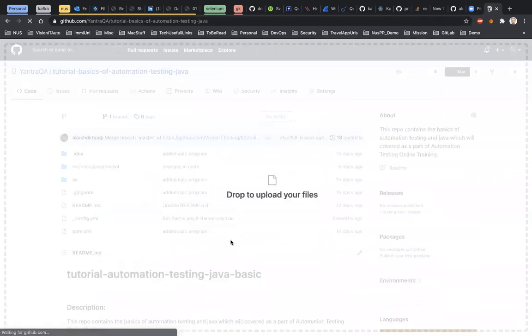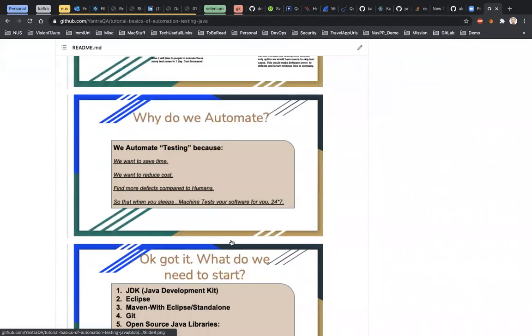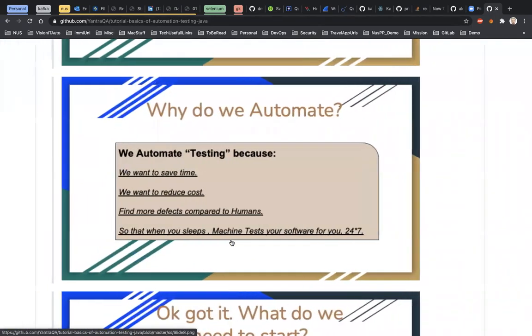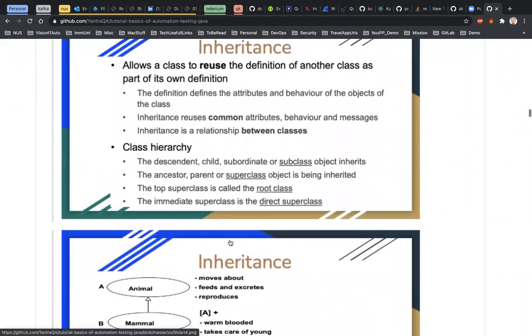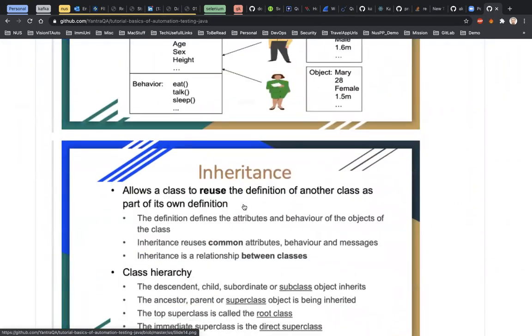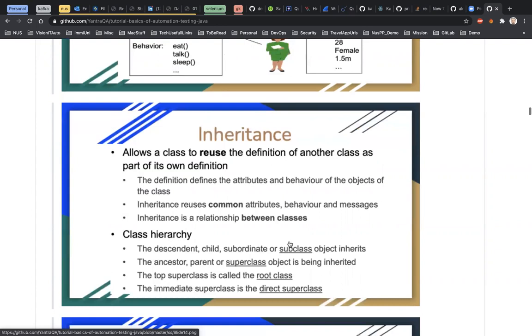I think this one. So if you have gone through, I have actually asked you guys to go through this. If you have gone through this, then you will see a concept of classes and objects. And immediately after that, I have introduced inheritance. Sometimes inheritance is considered to be a so-called advanced concept, but it is not. It is very central, very simple to understand. It has everything to do with classes and the relationship between those classes.